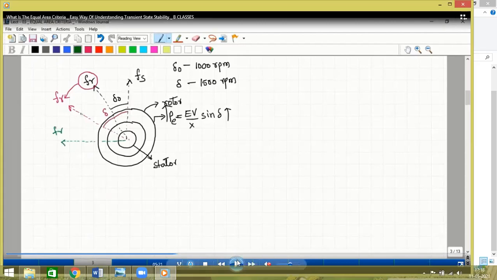Now you see, this is important. When the load is increased, the rotor increases the speed from 0 to 1000 to 1500 rpm, 1500 rpm to greater than 1500 rpm. And after a certain period of time, under steady state, it comes back. Now you can see this is what is happening in a transient state, and the rotor speed.